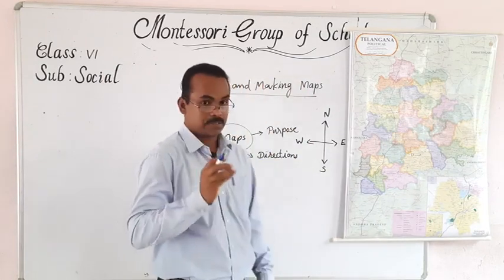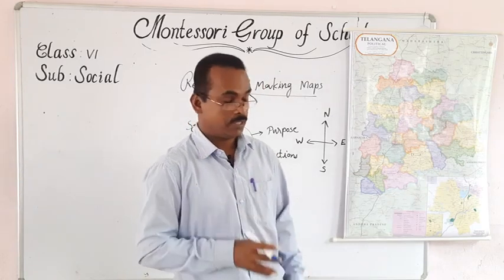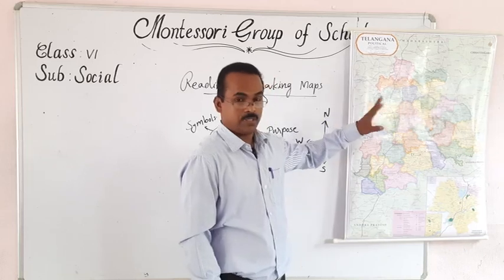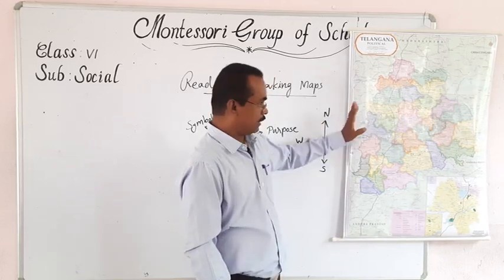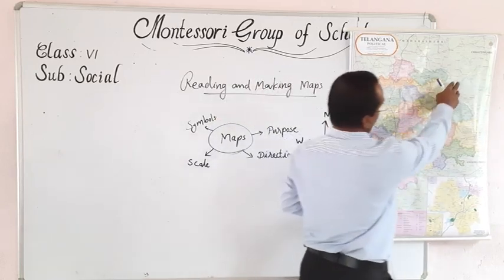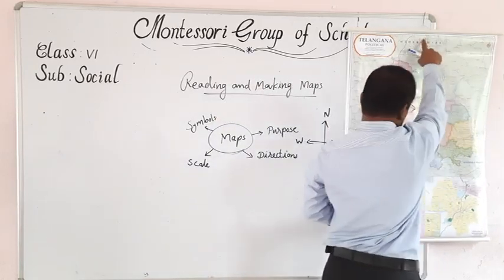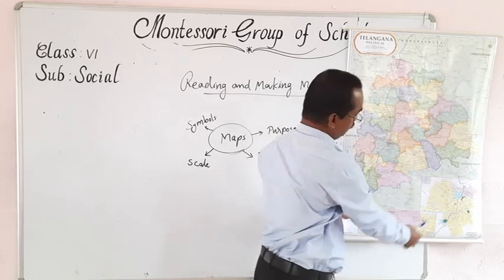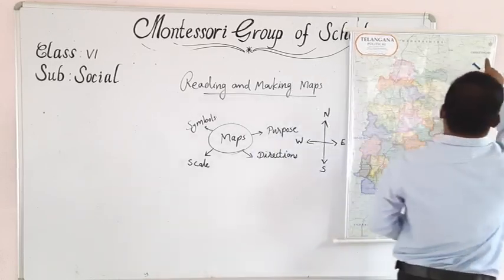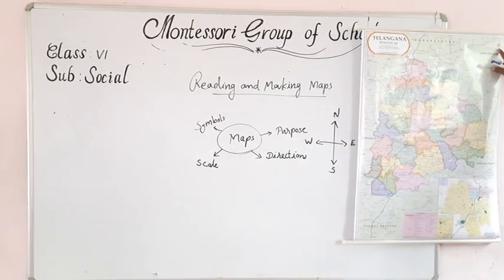Based on the directions he has to make a map. If this Telangana map is made upside down, it is wrong. A map maker should always show the direction here, which is always north, here south, east, and west.